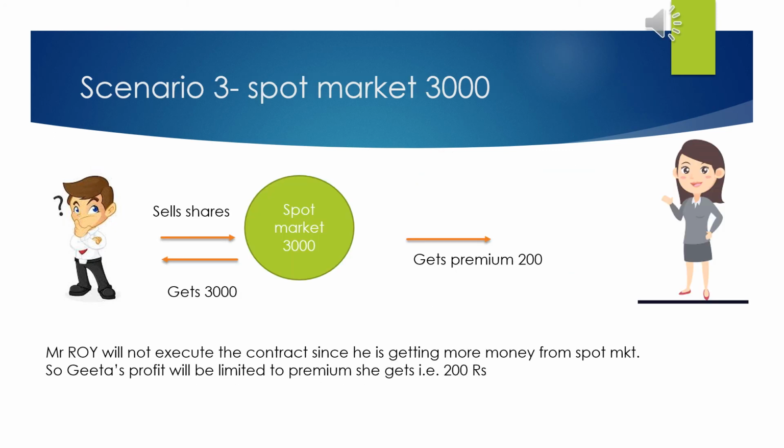In this scenario where the spot market is 3000 rupees, it means that Mr. Roy can sell his share for 3000 rupees in the spot market, and if he executes the contract, he will receive 2000 rupees. So he will let the contract expire because he is earning more profit from the spot market, but still he has to pay a premium of 200 rupees. So this 200 rupees will be the profit for Miss Geeta, that is the writer of the option. So her profit will be limited to the premium she gets, that is 200 rupees.